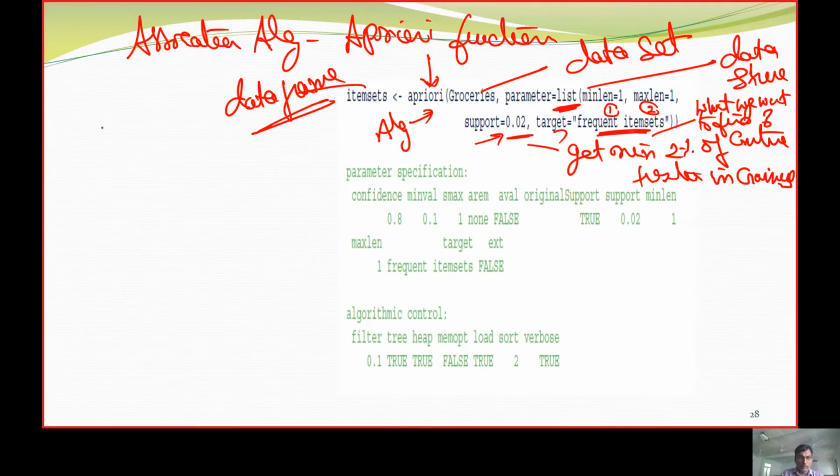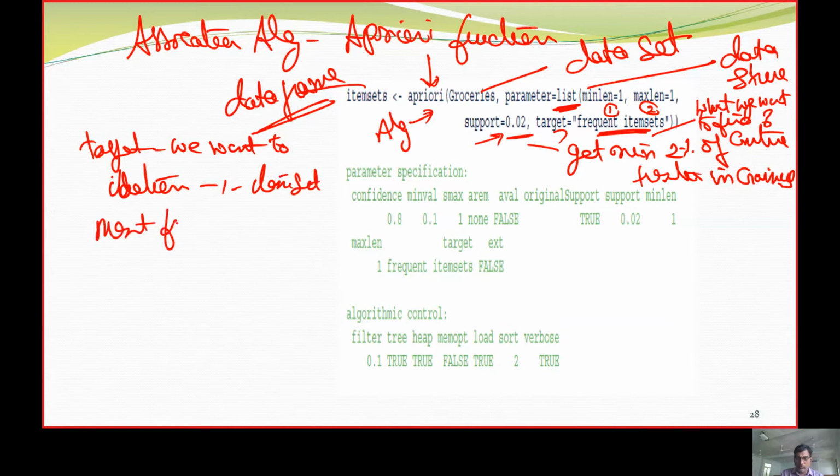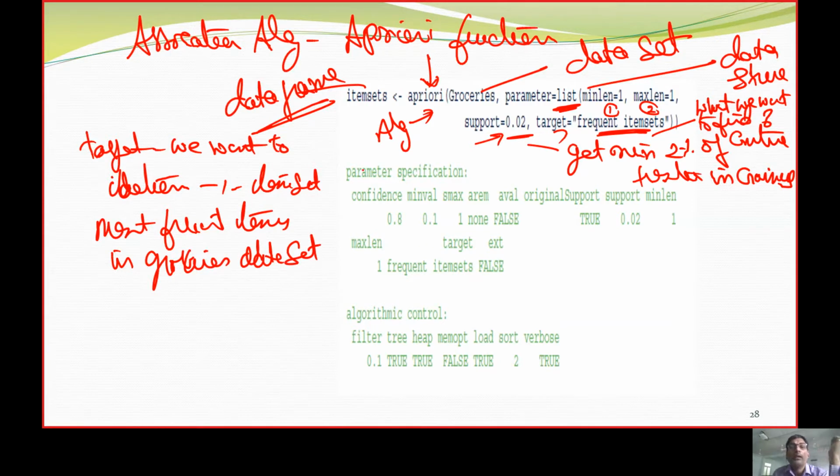We want to identify one item sets, the most frequent items in the groceries database or data set. So that is the agenda, and that is why we are calling this function.